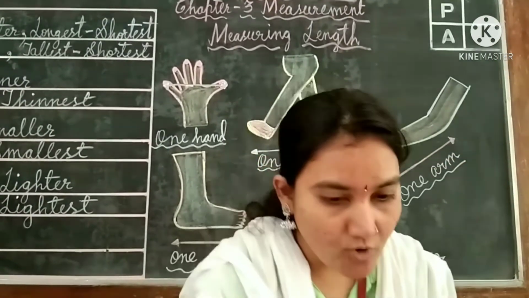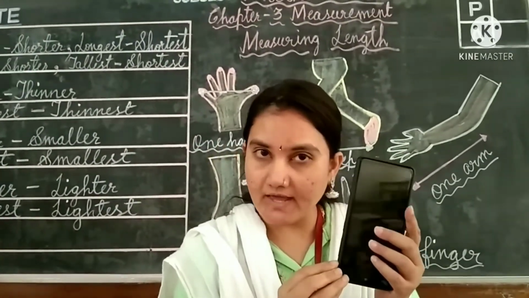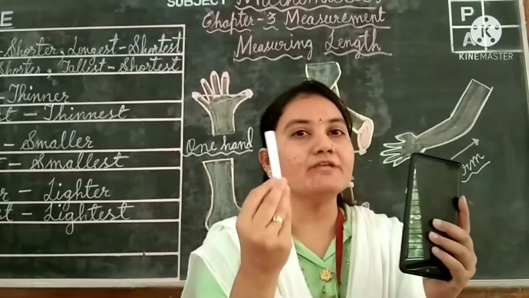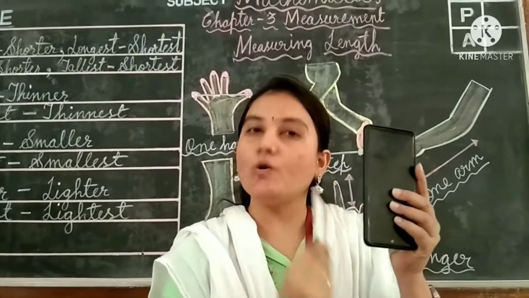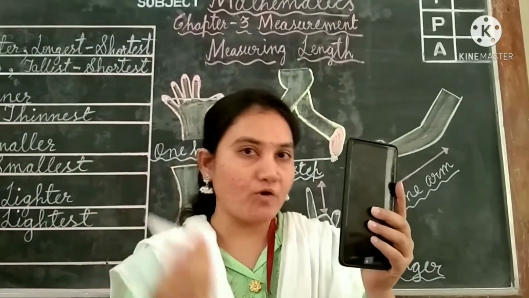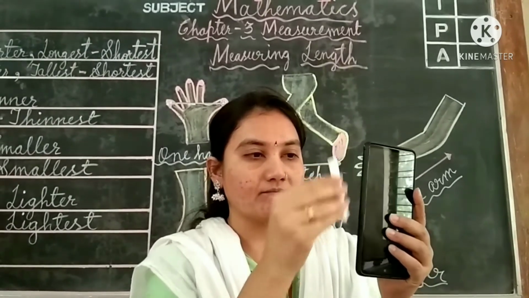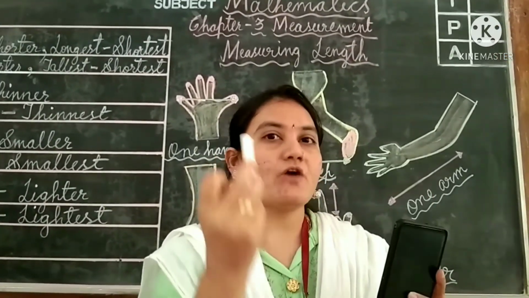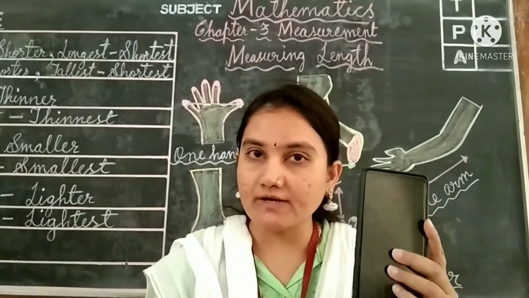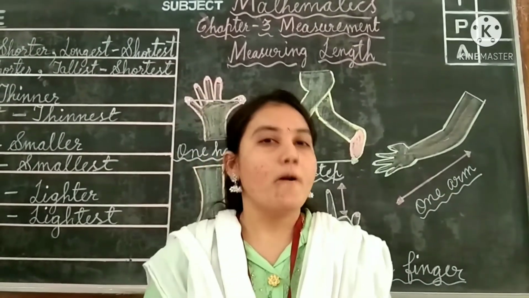Now, one more example I will show you here. This is the mobile, children. So, how many times will this piece of chalk fit in this object? Let us see. From bottom we will go. You can go from up also, no problem. Let us go from top only. See. 1, 2. And one piece of chalk will fit 2 times in this smartphone. Got it children? Hope you all got the measuring length, how you have to measure here.